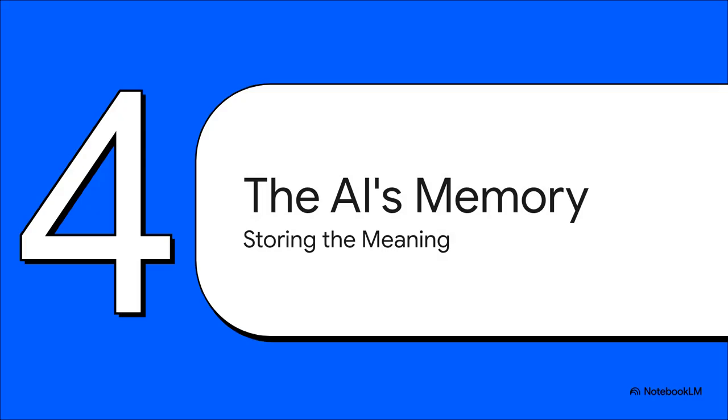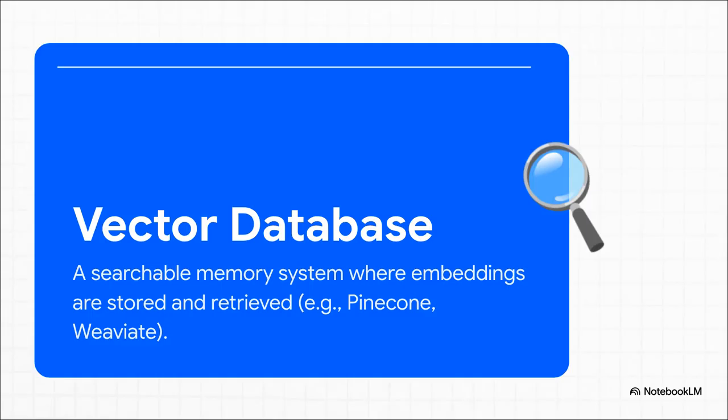All right, so now all our words and concepts have been turned into these powerful numerical coordinates. That's awesome. But where do we store all of them? You can't just dump them in a regular spreadsheet. We need a special kind of memory, one built specifically for this new language. And that special system is called a vector database. You can think of it as the AI's long-term memory. It's basically a superpowered library designed to do one thing and one thing only: store and search through millions or even billions of these meaning coordinates at lightning speed.